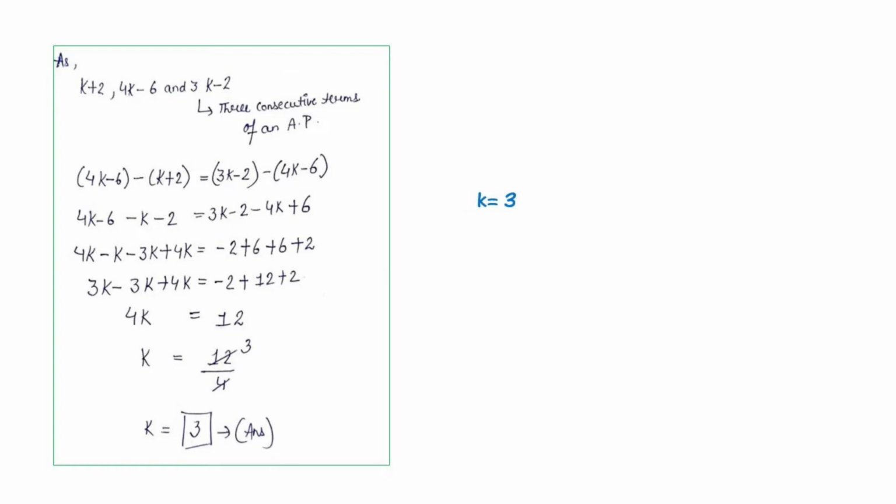Since they are three consecutive terms of an AP, (4k - 6) - (k + 2) = (3k - 2) - (4k - 6). Simplifying, we receive 4k = 12, so k is 12 divided by 4, that is 3. The answer is k = 3.